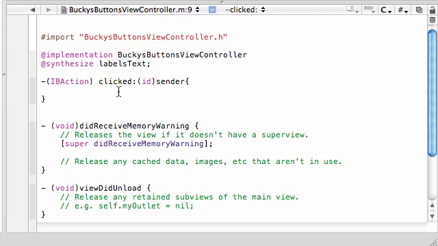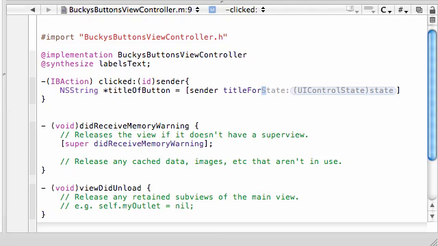Here is what we can do. We're going to create an empty string, NSString, which is going to store the title of the button, and I'm going to name it title of button. Yeah, I am that creative. Go ahead and set this equal to sender, which is whatever button we clicked. Sender is that button. And here's what you need to do. This is where it gets kind of confusing, but not really. Title for state is a method that returns the property of the button.